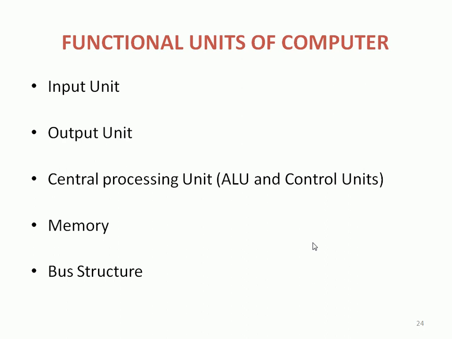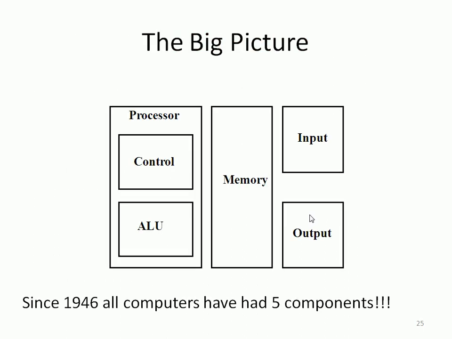Function-wise, there is an input unit, a keyboard or any device which will collect the input. The output unit may be a monitor or various displays. The central processing unit is the combination of the arithmetic logic unit and the control unit. There is a memory and a data and bus structure. In order to connect all this input, output, CPU and memory, we need a bus structure.